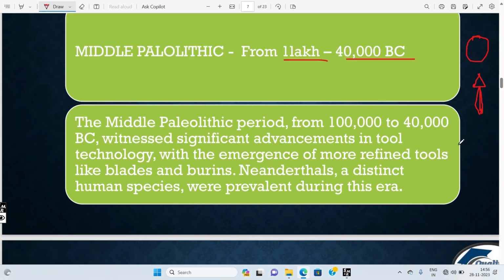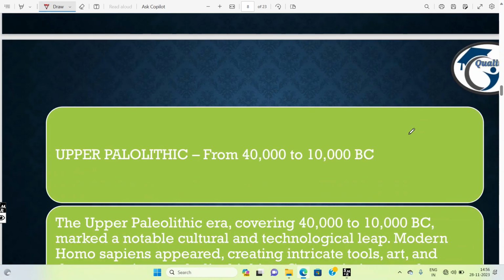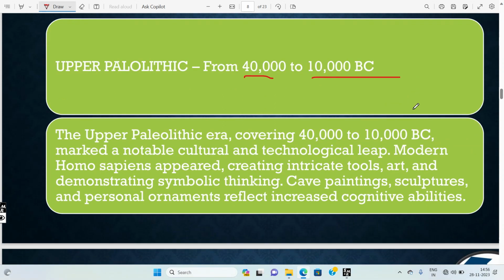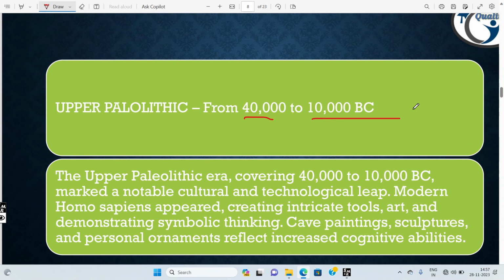Now let's get into the Upper Paleolithic Age, from 40,000 BC to 10,000 BC. They were somewhat technologically more developed, which means they had more maturity.